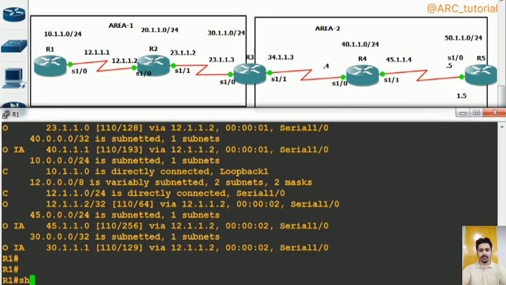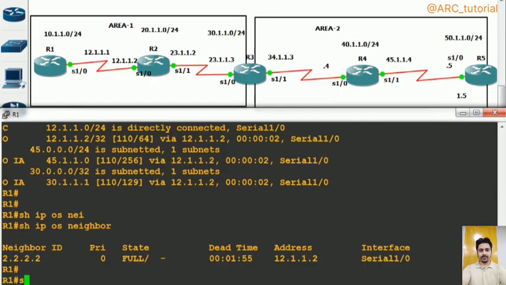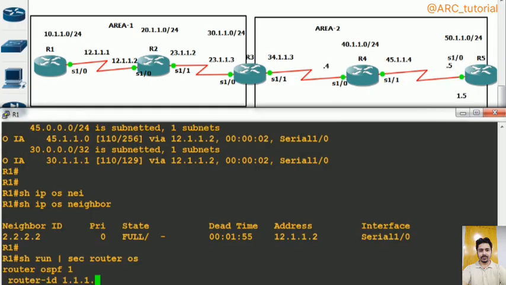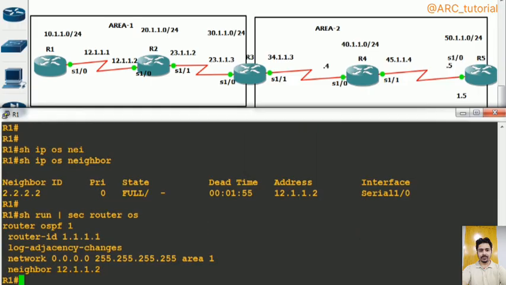So this time there will not be any DR and BDR election, but still you will need to configure your neighbor statically. As you can see, we have already configured this command here, neighbor 1.1.2, right? So remember that neighborship will not come up unless you configure the neighbor command.